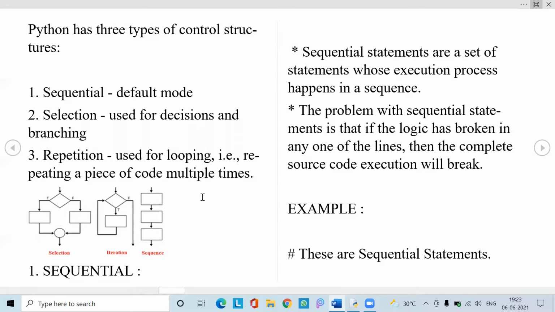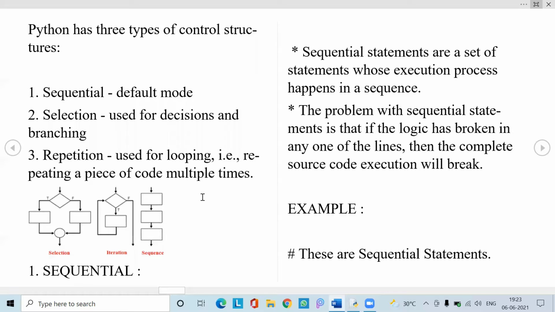The next one is selection. As we have seen, the ATM machine has some conditions, and that is selection. If the correct amount is given, the output is returned. If the wrong amount is given, it gives an error. So this is selection based, and these are selection statements.